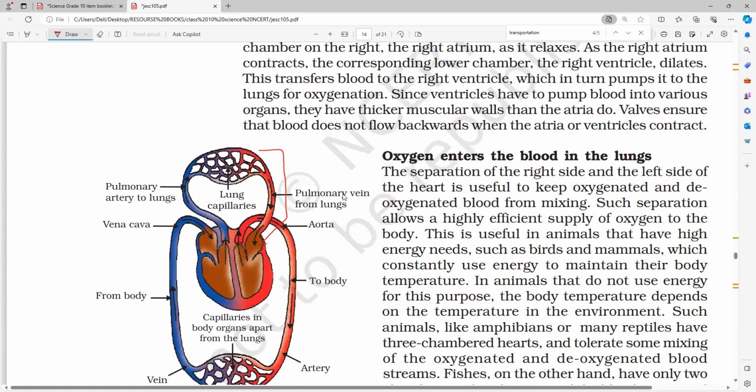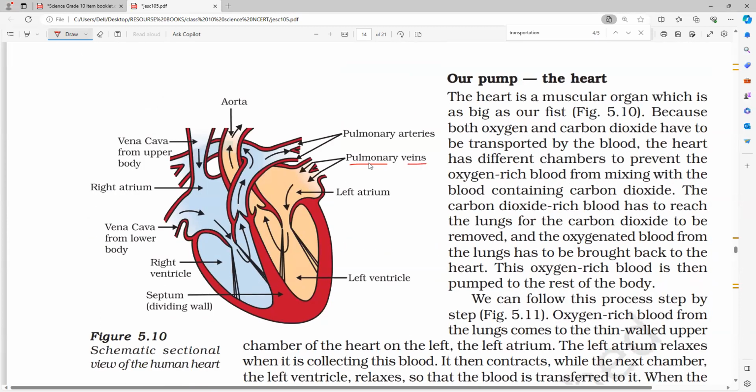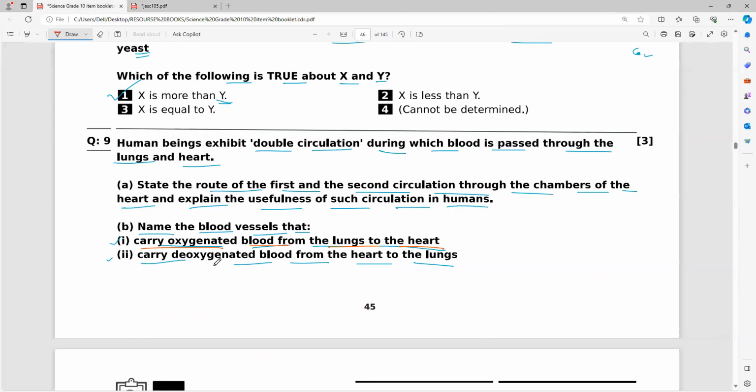From the lungs to the left atrium or right atrium? Left atrium. Understood? So pulmonary vein. Next one. The vessel that carries deoxygenated blood from the heart to the lungs.